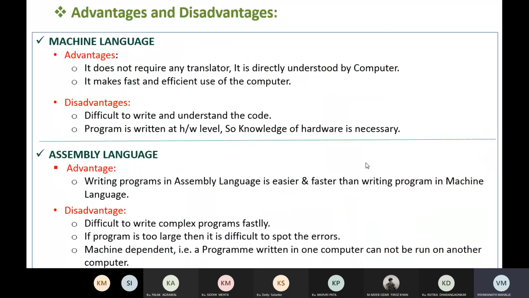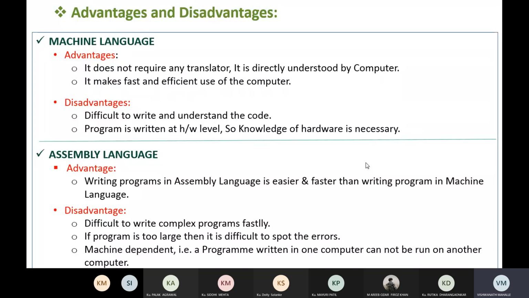Then assembly language. The advantage of assembly language is that writing a program in assembly language is easier and faster than writing a program in machine language. The disadvantage of assembly language is that it is difficult to write complex programs quickly. We use some symbols like load, move, add, divide to write the program.